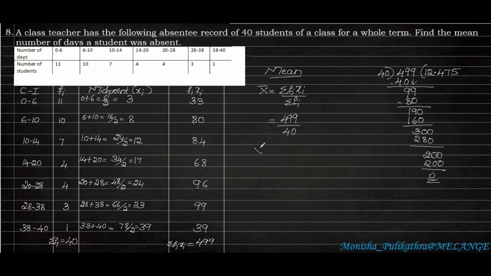So the average number of days the students were absent is 12.475, which approximately we can write as 12.48 days. Okay, I hope you understood this.